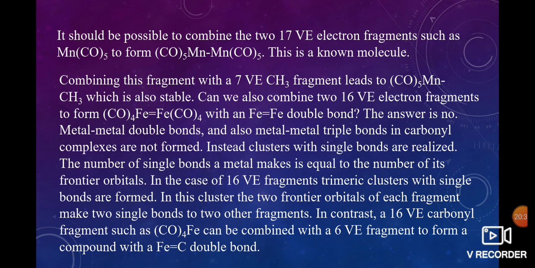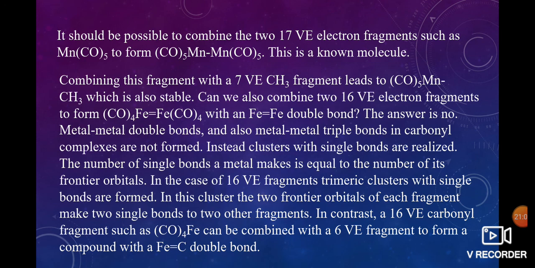These two manganese complexes combine to form the dimanganese complex. Instead of one manganese complex, we combine with a 7 valence electron fragment, which is also stable. Like that, iron complexes with 16 valence electrons combine to form this compound.